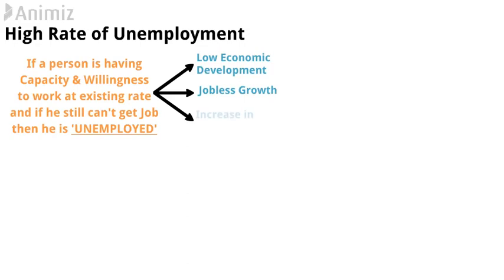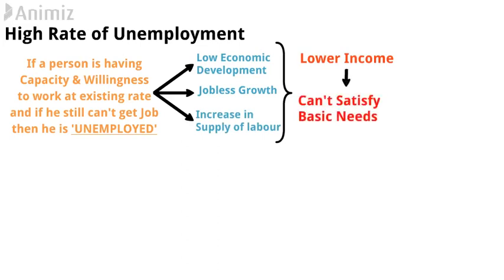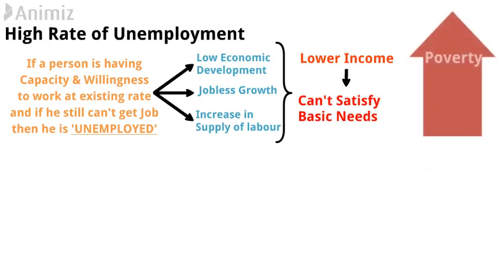Now, due to all these three factors, the income of a person will reduce and he will not be able to satisfy his basic needs. As the person is not able to satisfy basic needs, poverty will definitely increase. Here, the government has tried a lot for the reduction of unemployment. But let's check the reality. There are some positive results for that.